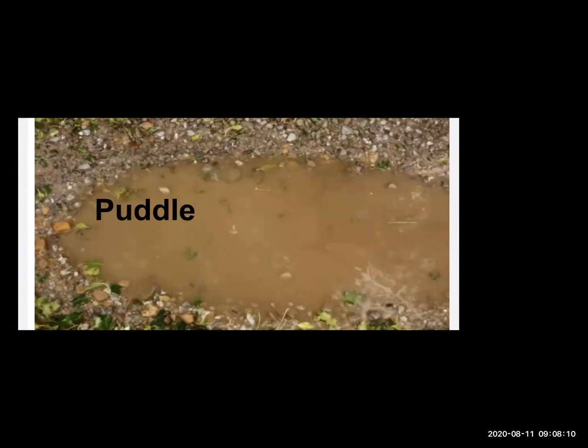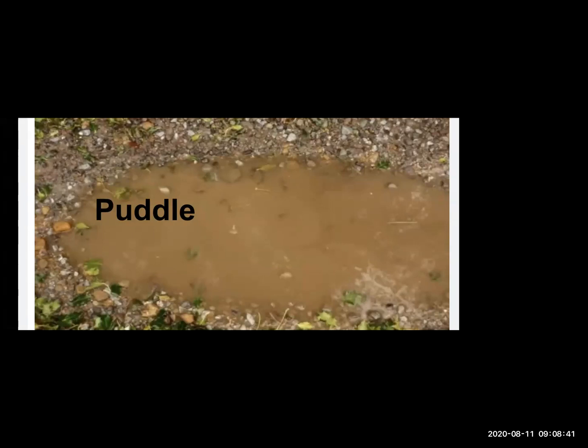This is a picture of a puddle. Mostly these puddles are formed in the rainy season, when rainwater gets collected in one place. We get to see such puddles. This puddle has stagnant water. Stagnant water means the water which doesn't move. It remains in one place. It's called stagnant.